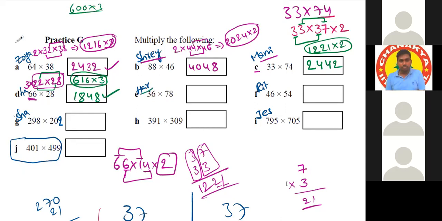Then Harshita. Yes, sir. 18 into 2 is 36. So 2 into 18 into 78. In this, what have you done? Which is helpful here?